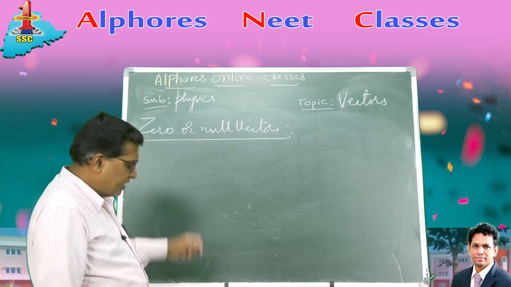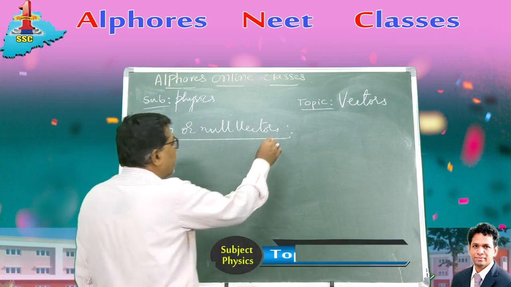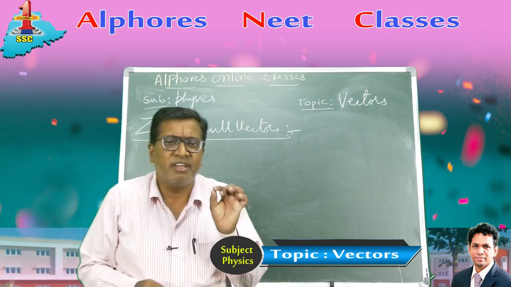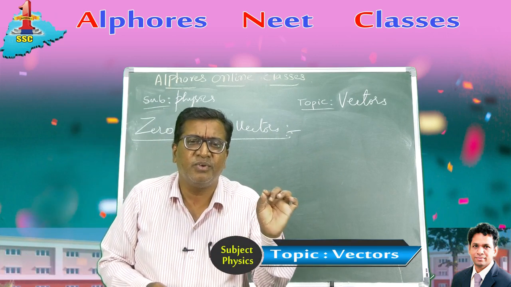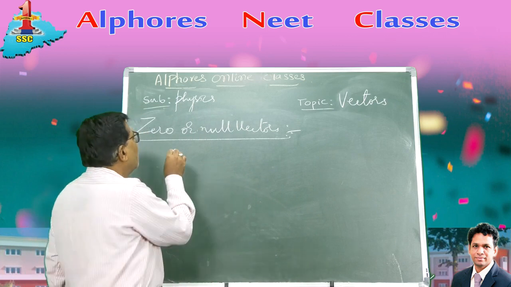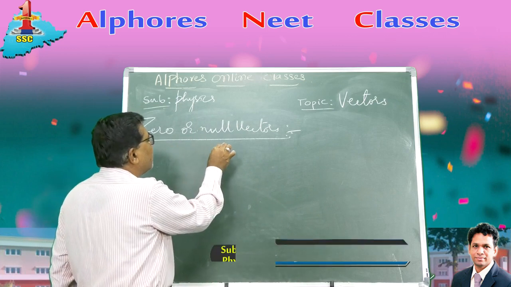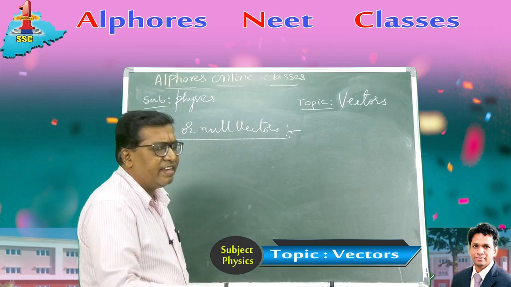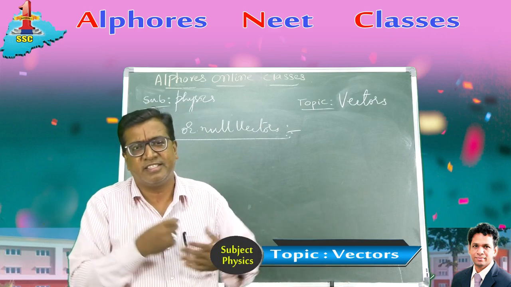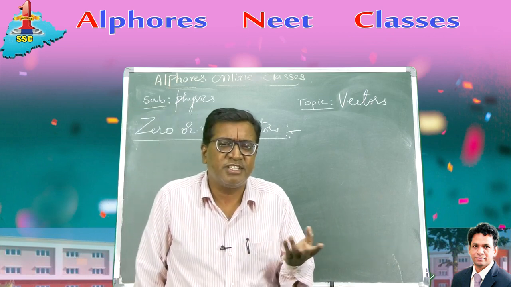So next let us talk about zero vector or null vector. So simply speaking, what is a null vector? A vector whose magnitude is zero is called a null vector. It has zero magnitude and an arbitrary direction; its direction is indeterminate, it can have any direction. Such a vector is termed a zero vector.